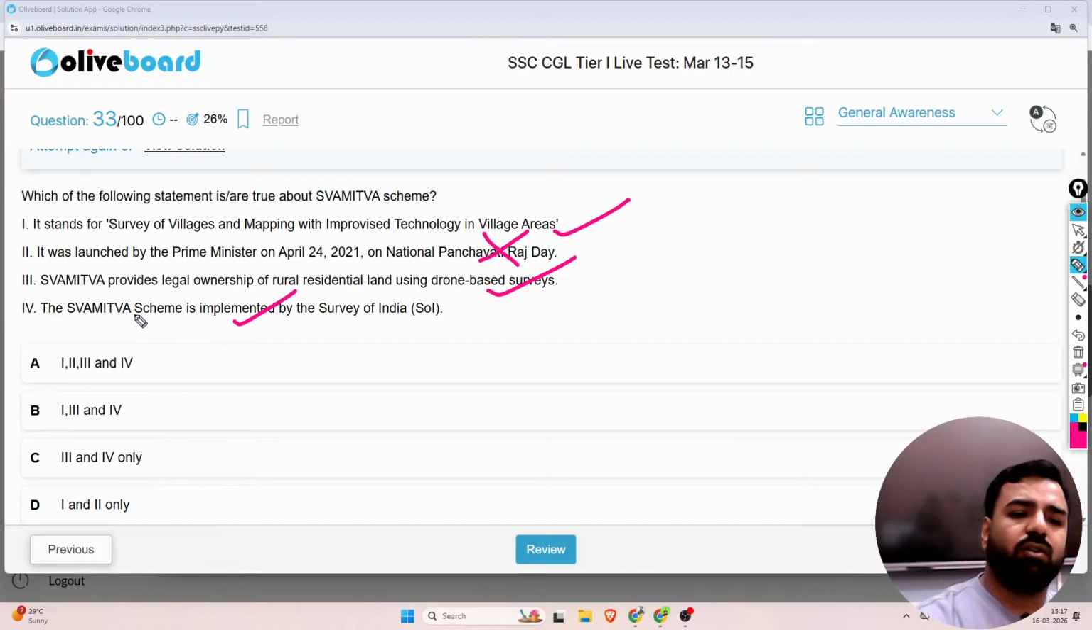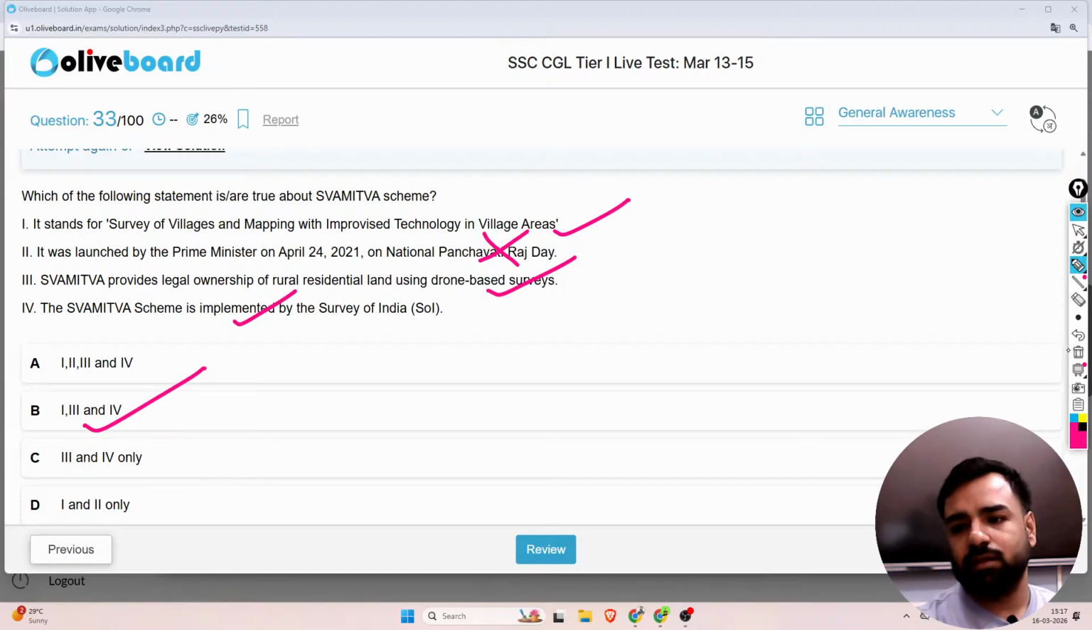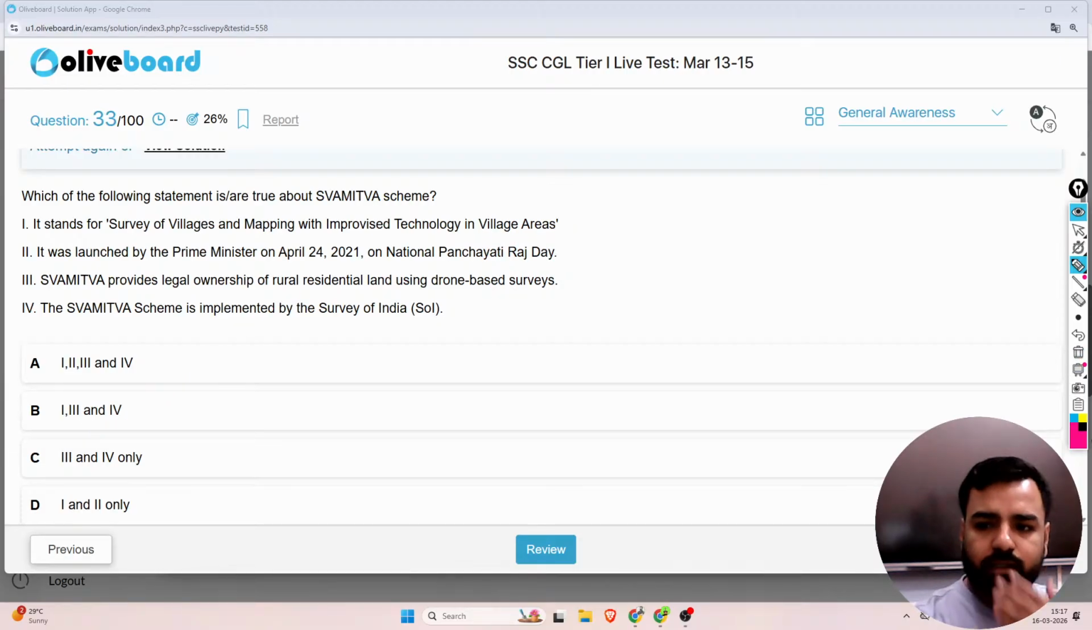So yes guys, if I talk about this part, which one was wrong? Second was wrong. So first, third and fourth, which is the correct answer? B will be the correct answer.